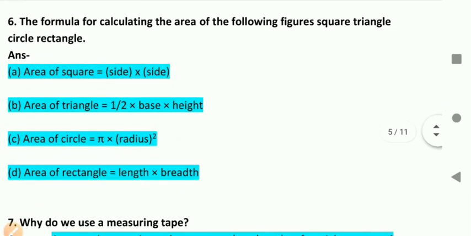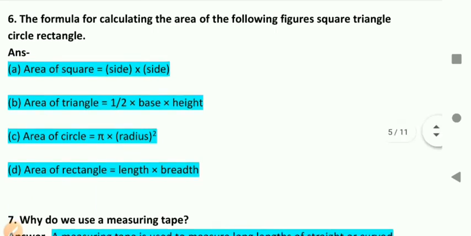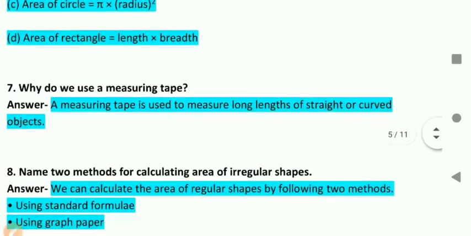Next, the formula for calculating the area of following figures. The first one, area of square, you know very well, side into side. Area of triangle, 1/2 base into height. Area of circle, pi into radius square. Area of rectangle, length into breadth. Next,